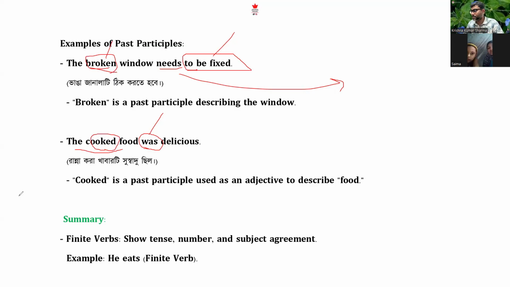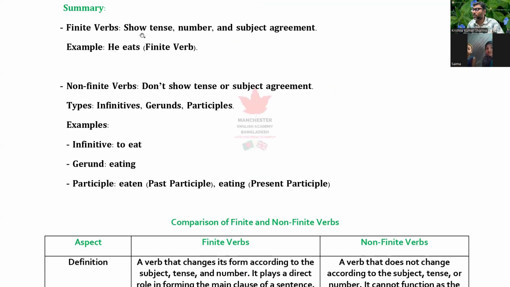Okay. So summary: finite verb shows tense, number, subject, agreement. He eats rice. So you can see eats is a finite verb. When you go to another example, you can see non-finite verbs don't show tense or agreement. It's infinitive, gerund, or participle. 3 types. Infinitive like to go. Gerund is ing. Participle is eaten, eating, broken, something like that.